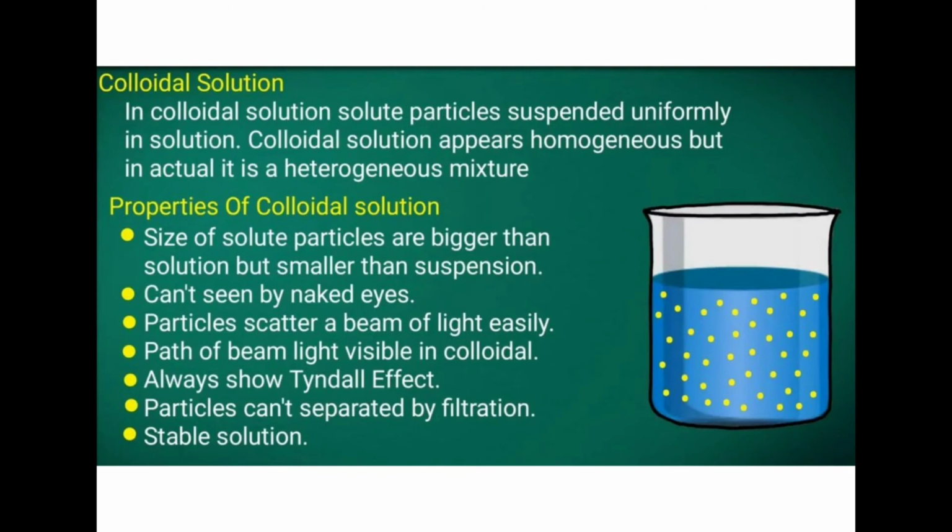Next classification: first we studied true solution, then suspension. Now we are going to study colloidal solution. Actually, a colloidal solution is an intermediate between a true solution and a suspension. In a colloidal solution, solute particles are suspended uniformly. A colloidal solution appears homogeneous, but actually it is a heterogeneous mixture. When we look at it, it seems homogeneous, but actually it is heterogeneous.